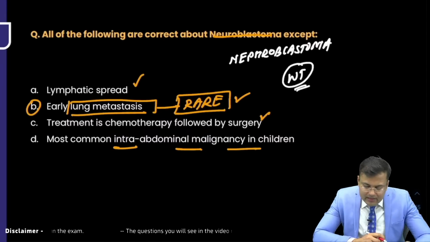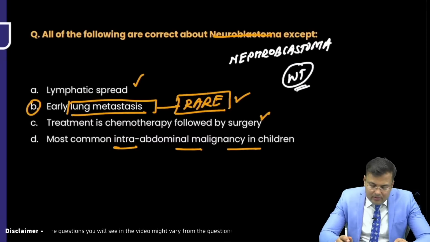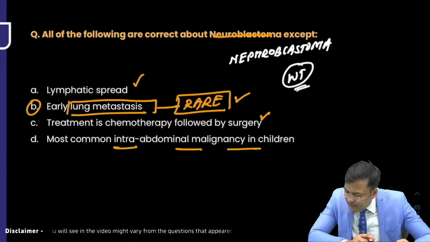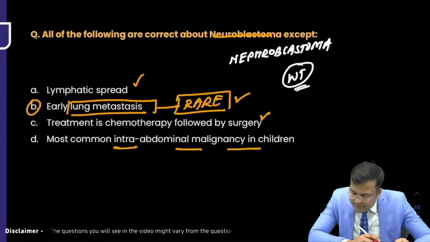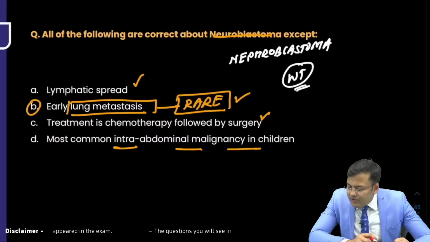Okay, second question, not correct. Was it correct or incorrect?